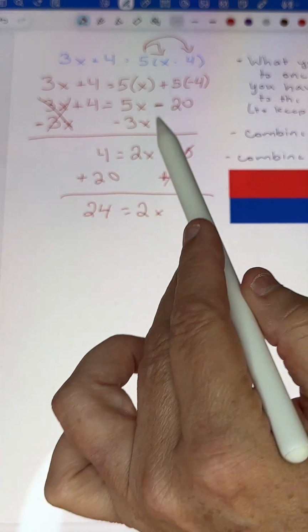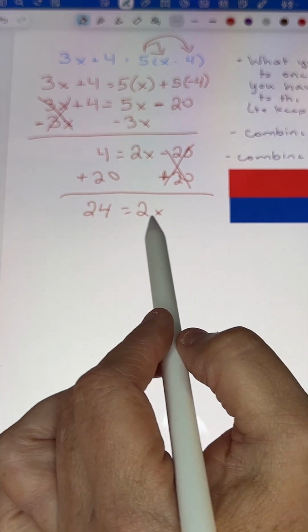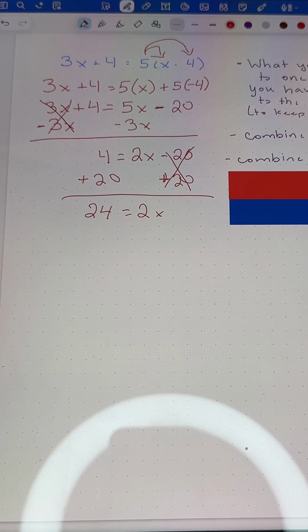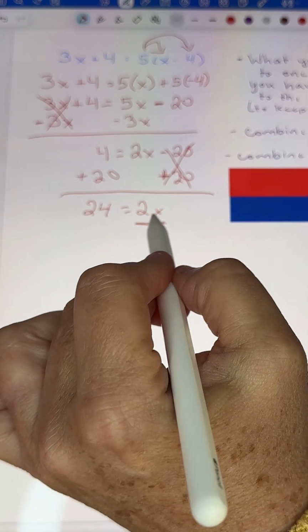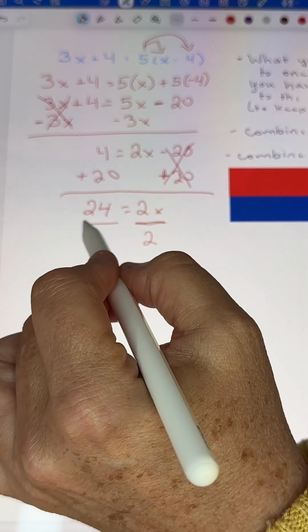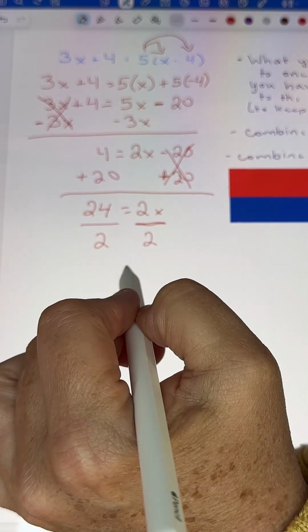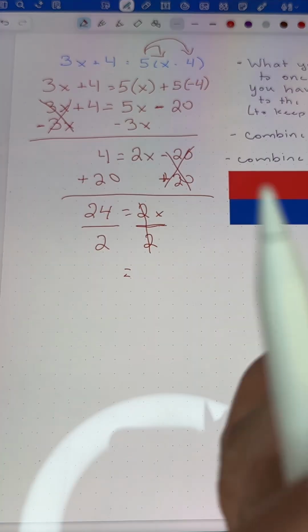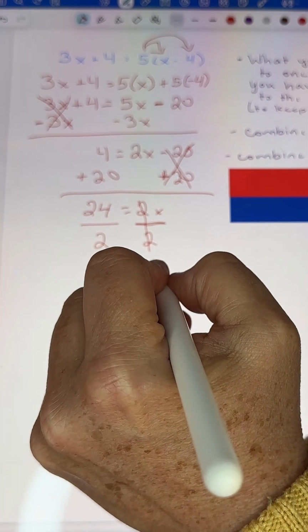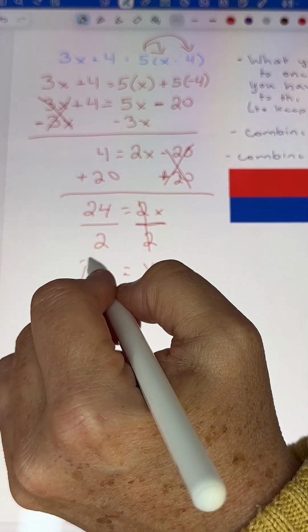All right, again, remember, anytime you have a number and a letter side by side, it's going to be multiplied. Multiplying is when you're combining a lot of values together. The opposite of that is when you're splitting them up, and we do that by dividing. So the opposite of multiplication is division. So to undo that multiplication, we're going to divide. 2 divided by 2 is going to cancel out. Technically, it gives us 1x, but 1 doesn't change anything, so we just look at that as equal to x. And 24 divided by 2 is 12. So that's our answer.